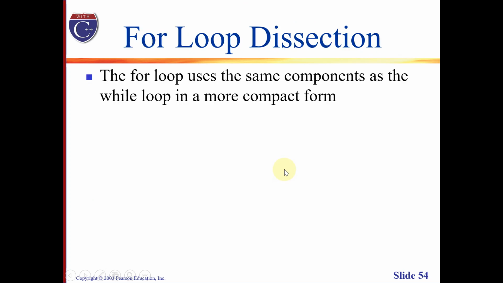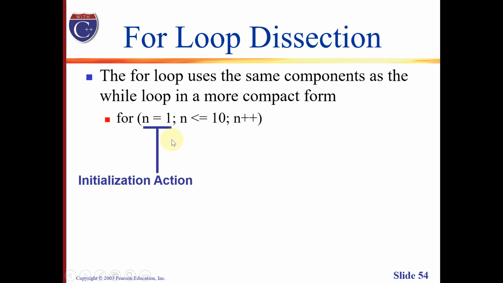Let's take a closer look at the for loop by dissecting it. As mentioned, the for loop uses the same components as the while loop in a more compact form, as we have seen in the previous example, such as this one. The first part is called our initialization action.